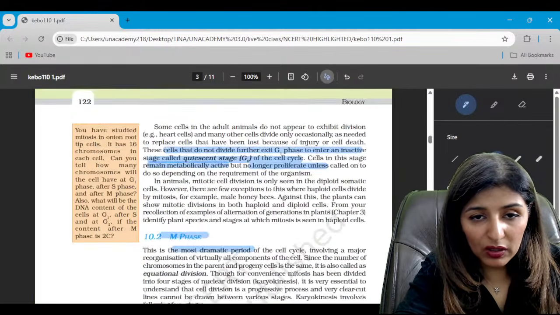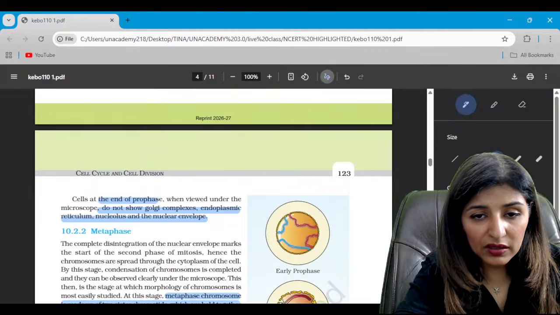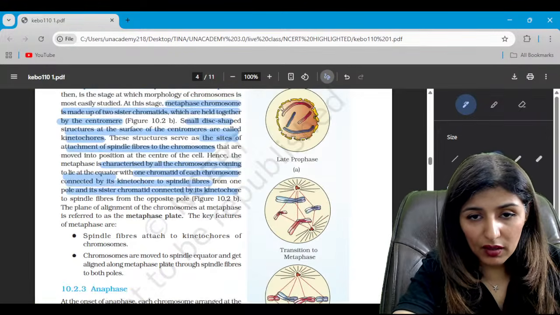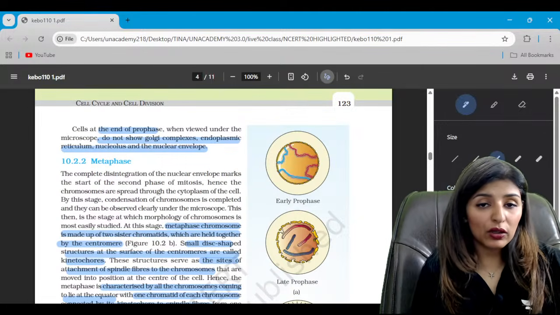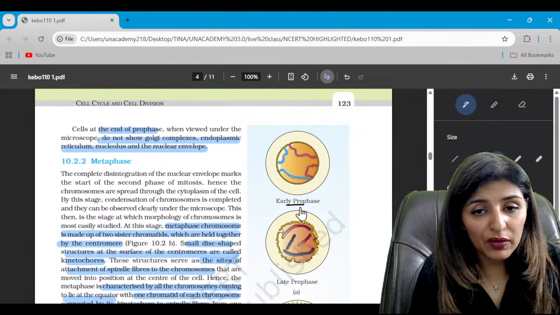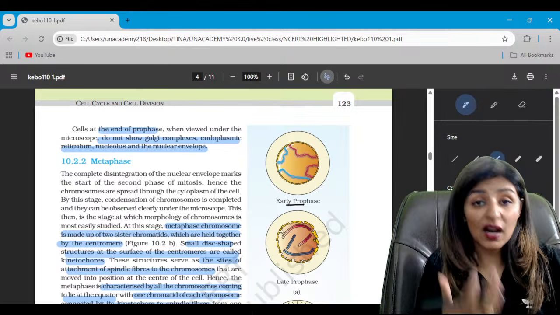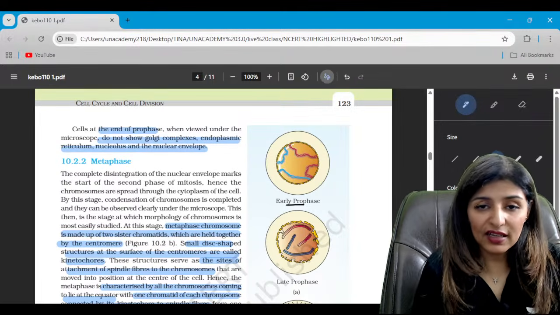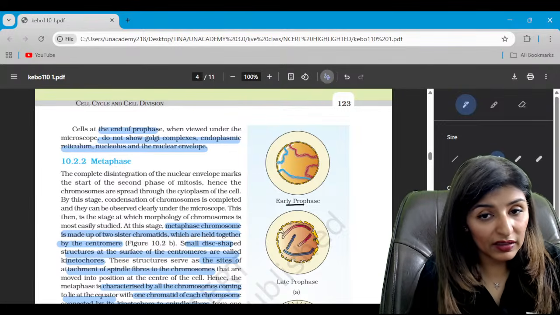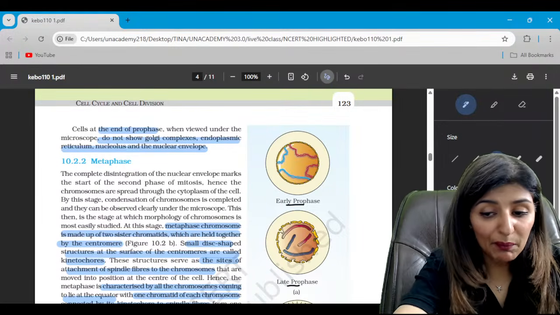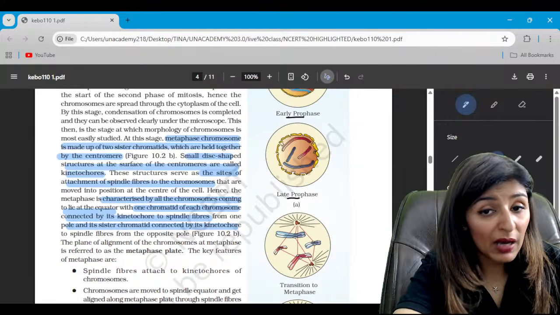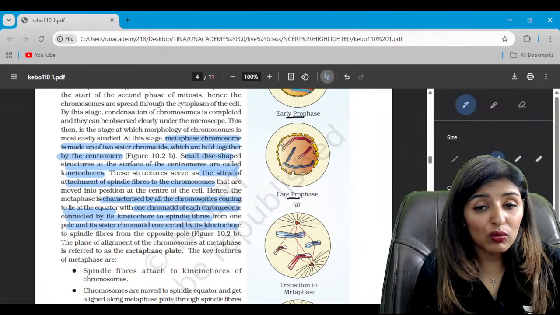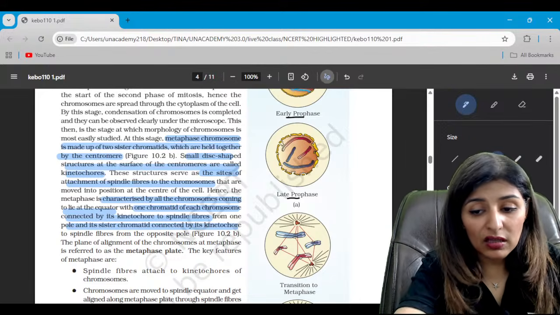Clear? All right. Come on to the diagrams here. So these are the phases of mitosis, the equational division, the early prophase, where the chromatin fibers have started condensing into chromosomes. Nuclear membrane has started disintegrating, but not completely done, right? Here in the late prophase, we see the nuclear membrane has shriveled up. The chromatin material has also condensed to form the chromosomes. Is that clear? So this is the prophase.